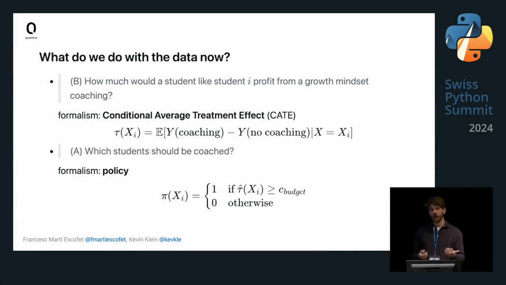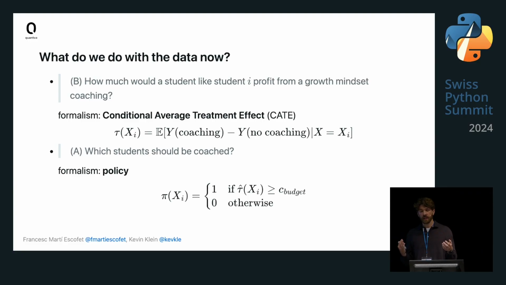Now, once we have figured out how to estimate this conditional average treatment effect, we can go up again to the original question, question A, which students should be coached, and define a very trivial policy, pi. Now, this policy pi is again heterogeneous, is sensitive to the covariates x_i. And its decision as to whether a student receives coaching, 1, or does not receive coaching, 0, is very trivial if we have these CATE estimates.